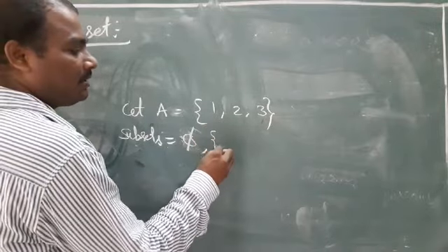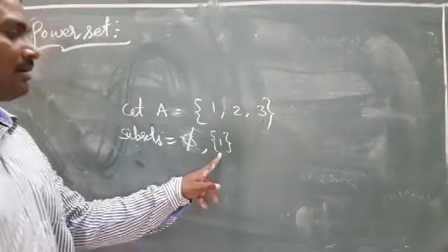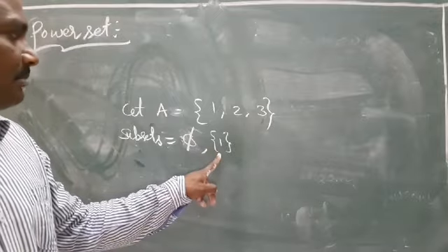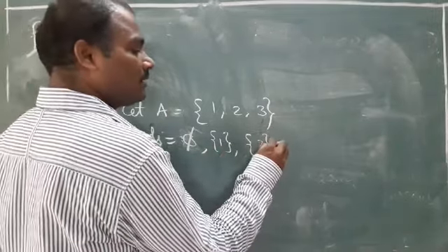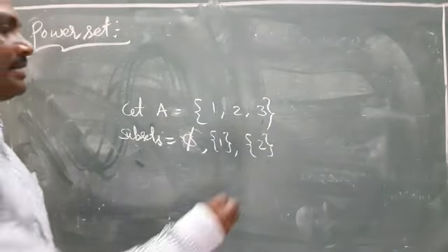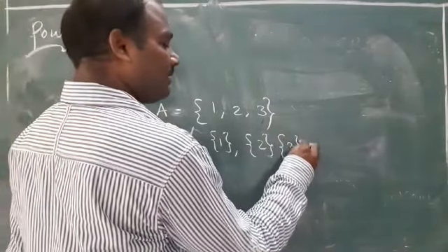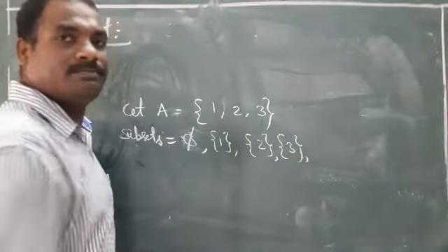And set of 1, this is one set, is a subset of A. Set of 2 is a subset of A. Set of 3 is a subset of A. Yes or no?